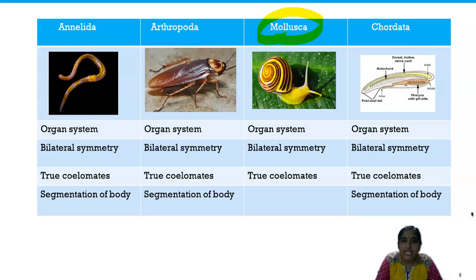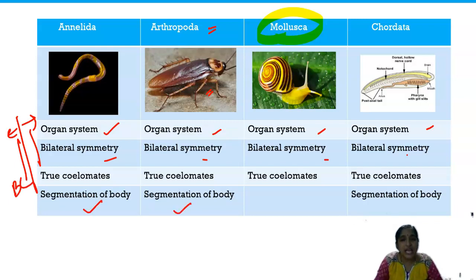Now, annelids have organ system level of organization. Arthropods, like cockroaches, have organ system level of organization. Mollusks and chordata all have organ system level of organization. And bilateral symmetry is seen in all the groups. That is, when you cut the body into two equal halves, you get it. And true coelomates, all of them have true body cavities. But segmentation is seen only in annelids, arthropods, and chordates.